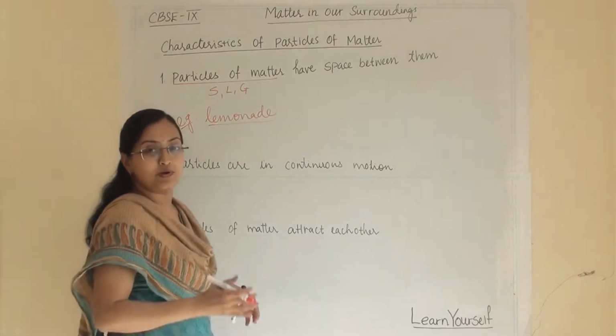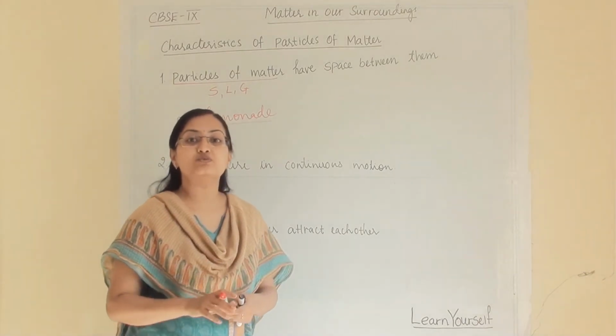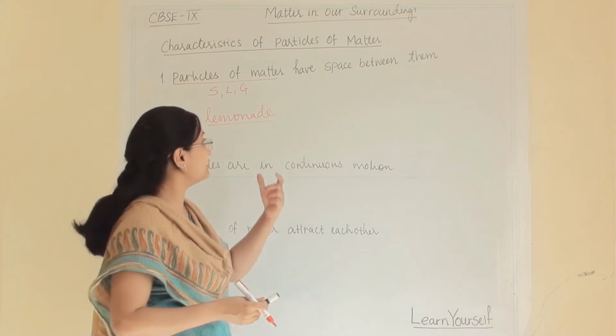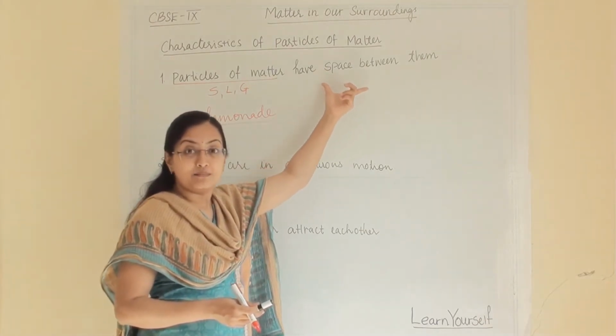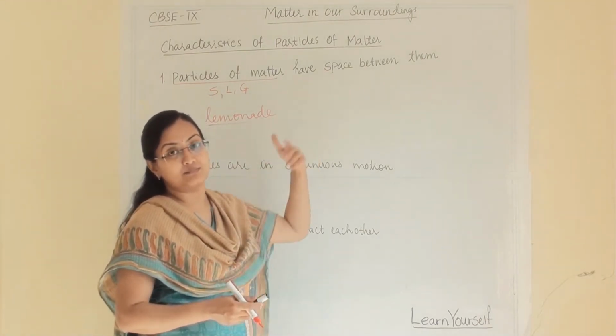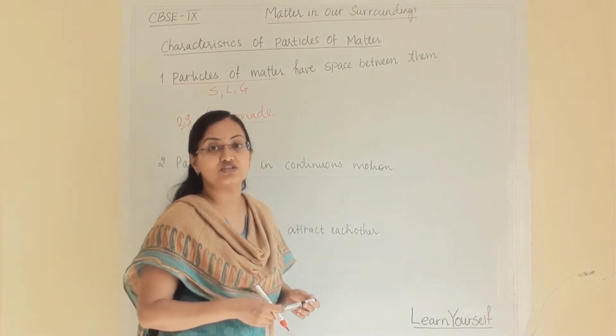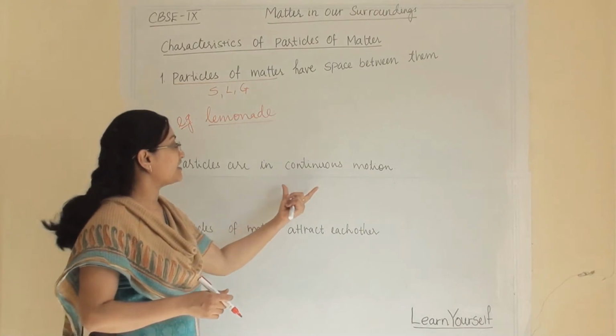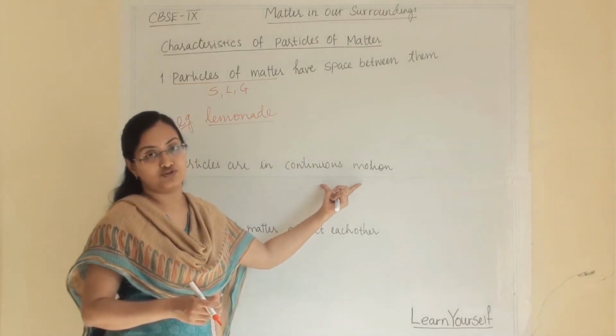So all those particles will equally mix with each other. When they can mix with each other so nicely, they must have space in between them. Then only they can mix with each other nicely. Now second, particles are in continuous motion.